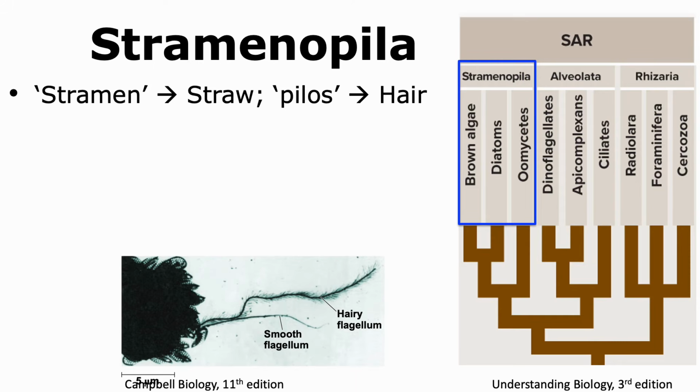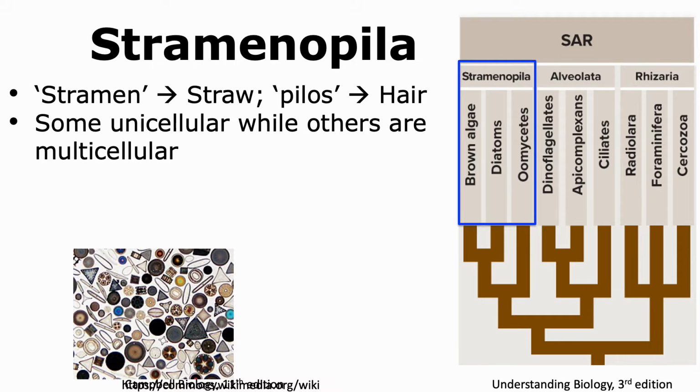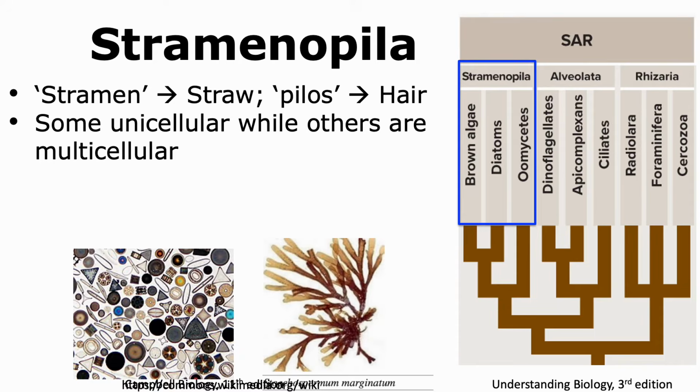One of the members of the SAR supergroup is Stramenopiles. Stramen means straw, while pilos means hair. Stramenopiles got its name because some of its members show the presence of a flagellum that has hair-like structures on it. Stramenopiles is a diverse group, with some members being unicellular, like diatoms, which show many different shapes and sizes, while others are multicellular, like brown algae.